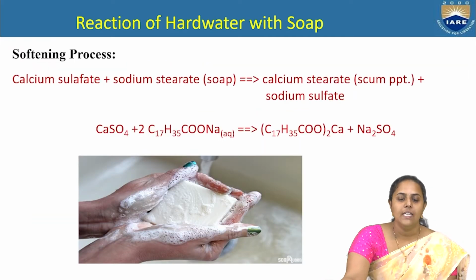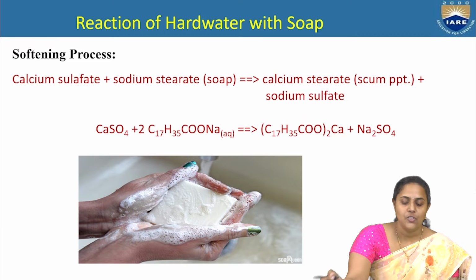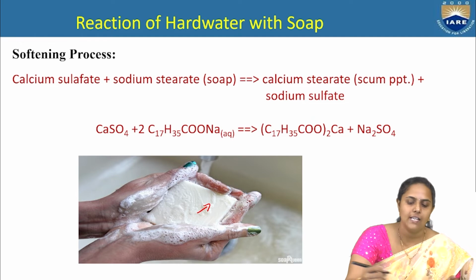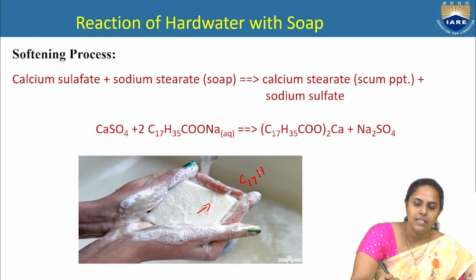Now let us see the chemical reactions involved in this. Soap is mainly made up of sodium stearate. The soap is composed of the stearate ions, that is C17H35COO-.